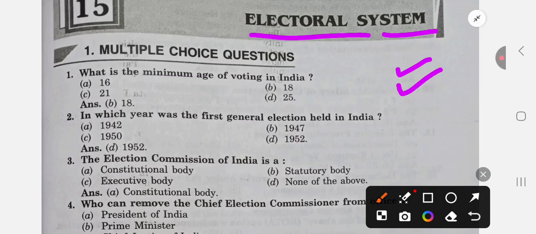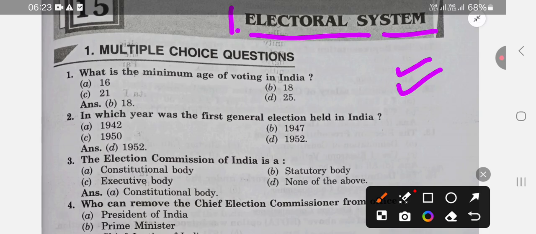There are so many challenges in elections here in India. There are different methods of elections, direct elections and indirect elections, and they have their merits and demerits too. And how voting behavior is influenced, all these are related to the electoral system.